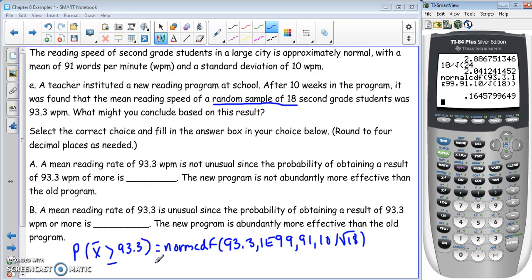So we get approximately 0.1646. So that is larger than 5%, so we're going to conclude that it's not unusual. So answer choice A here. And that's because the probability of obtaining a result of 93.3 words per minute or more is 0.1646.